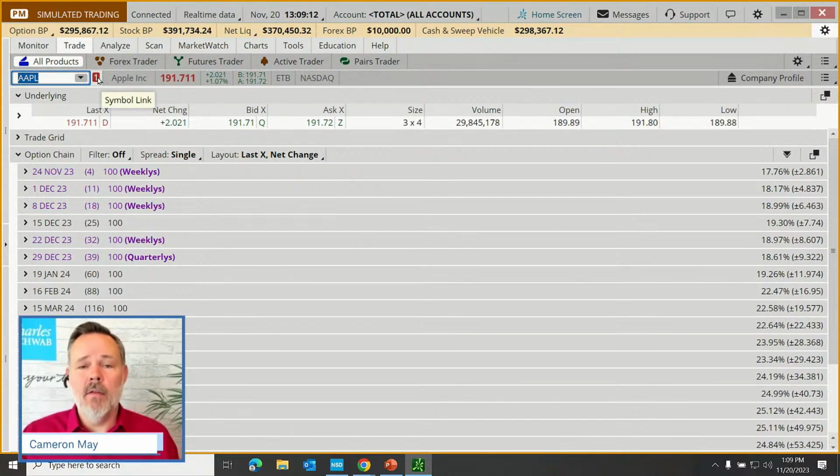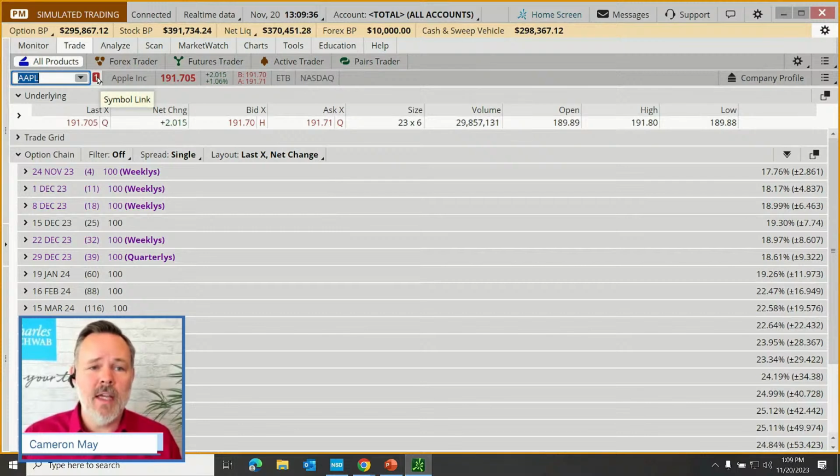Just to the right of that symbol, and by the way, I'm going to do a quick overview of the basic navigation of this page, and then I want to make sure that we hurry up and place a trade, because I know that some of you are just like, Cameron, just show me how to buy a stock, how to sell a stock on Thinkorswim. Okay? All right. But just to the right of this is the symbol link.